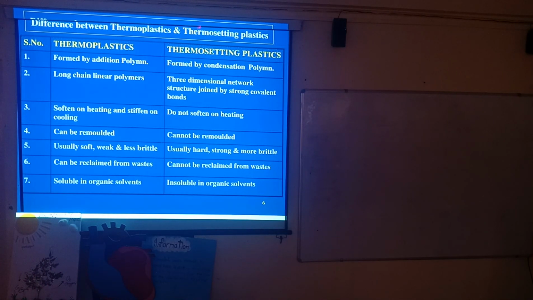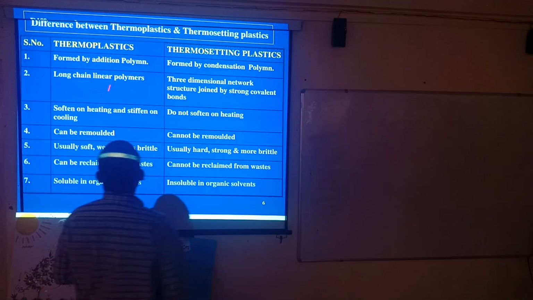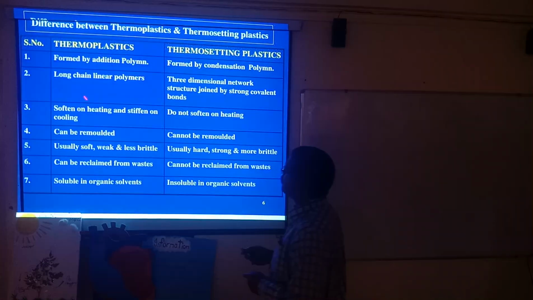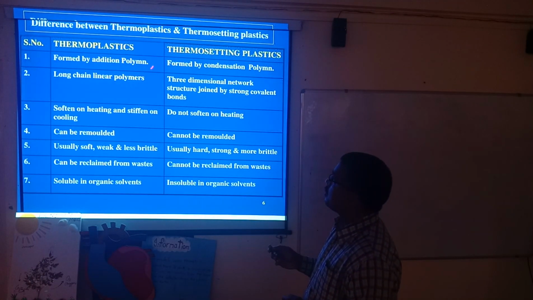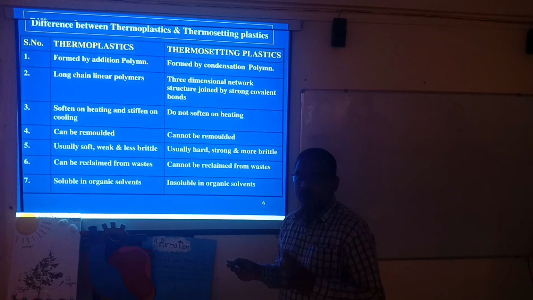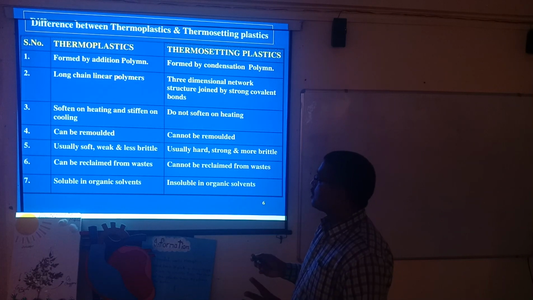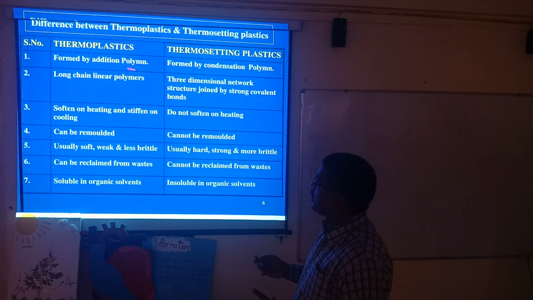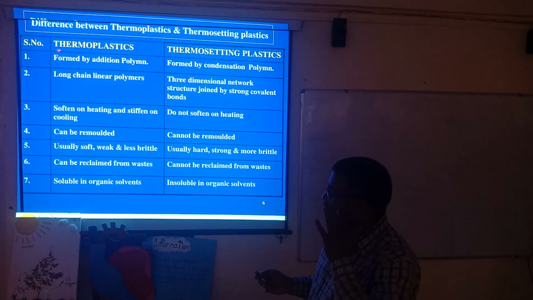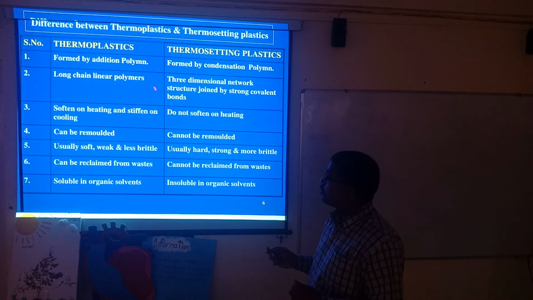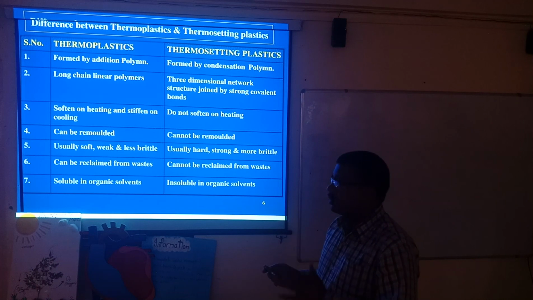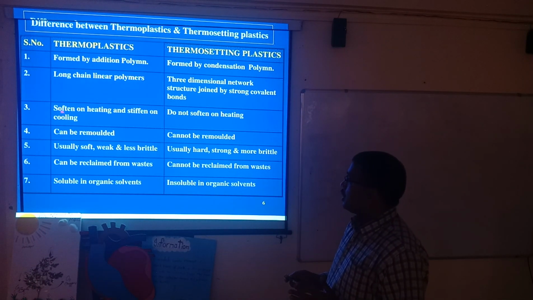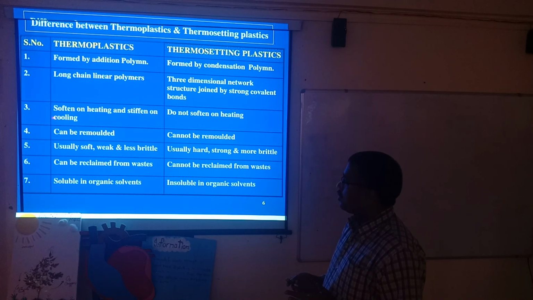What is the difference between thermoplastic and thermosetting plastics? Thermoplastic is formed by addition polymers, meaning when different kinds of polymers get together, they form a thermoplastic. They are long-chain linear polymers, as I have shown in the previous slide, that soften on heating and stiffen on cooling.